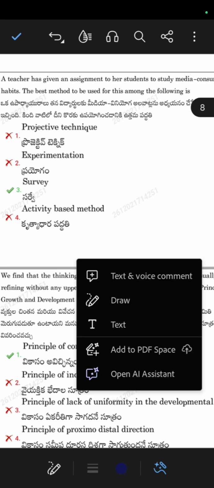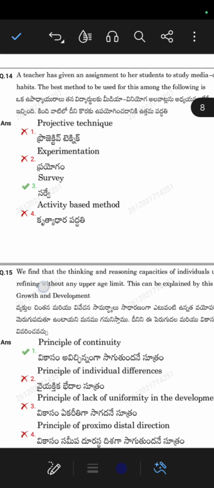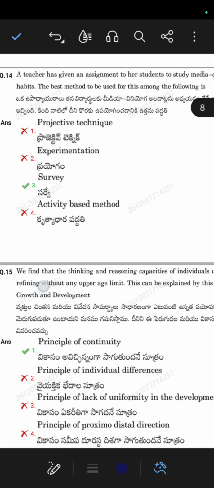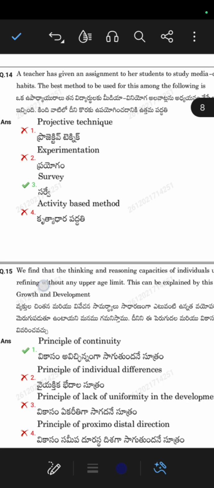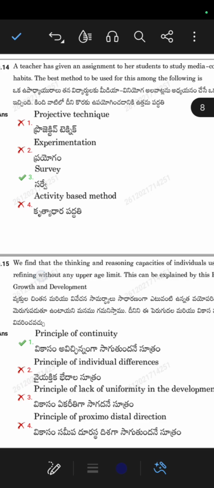So how much data is being consumed. Here the correct option is survey. So this is known as survey. Maybe you have heard the word survey. Projective technique, experimentation, survey, activity based method. So the correct option is survey.